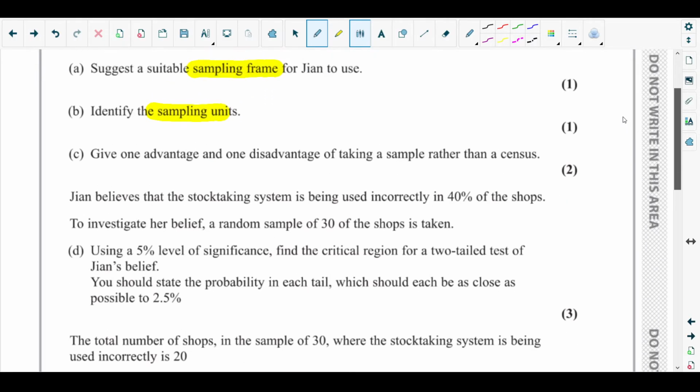Next, part C: give one advantage and one disadvantage of taking a sample rather than a census. At first you need to understand what a census is and what a sample is. A census is basically a survey, or an investigation, done on the whole population. You have definitely heard about the population census done in each of the countries over the world, right?